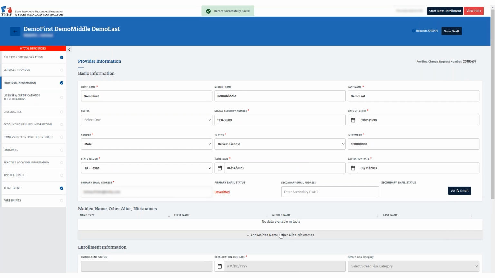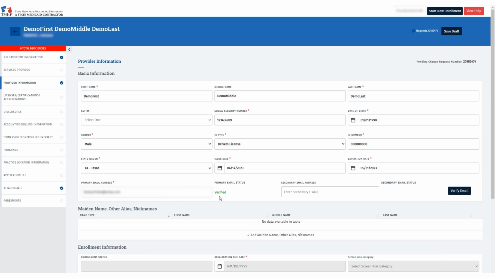Right now, we see the email is unverified. This will generate an email to the email address entered, and the email will receive provider enrollment notifications once it is verified. To verify the email address, click the link in your email and a message will display indicating it has been successfully verified. After seeing this message, go back to the Provider Information tab and click Save again. The email address will now reflect as verified.